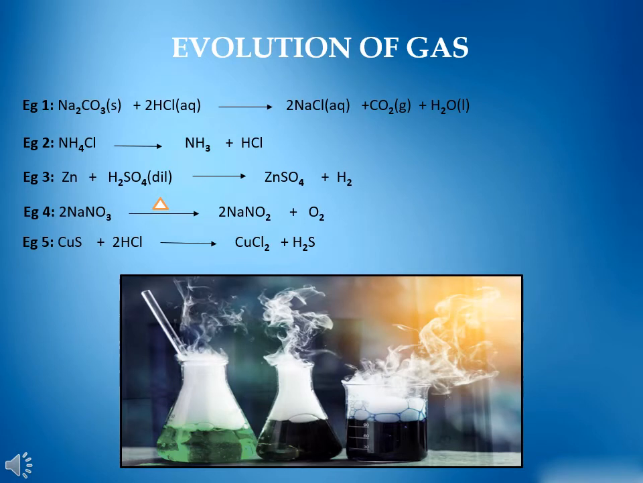Evolution of gas. In some chemical reactions, gases are evolved as product. The evolution of gas is shown by an upward arrow in a chemical reaction. Following example will prove the point. Example 1. When sodium carbonate solid is treated with hydrochloric acid, a brisk reaction takes place and a colorless gas, carbon dioxide, is evolved with sodium chloride and water as other product.